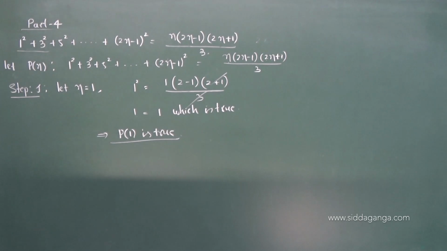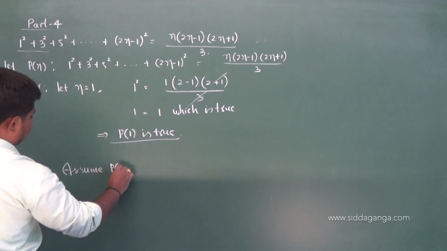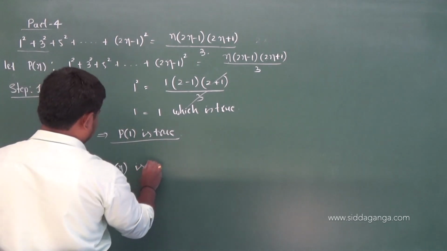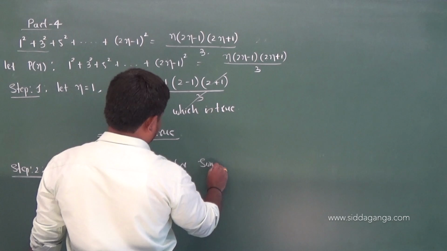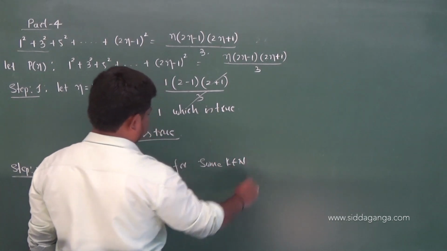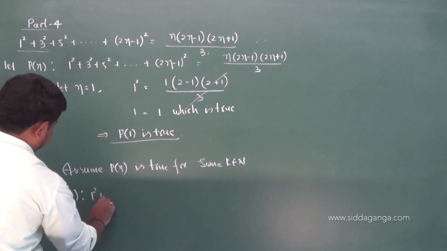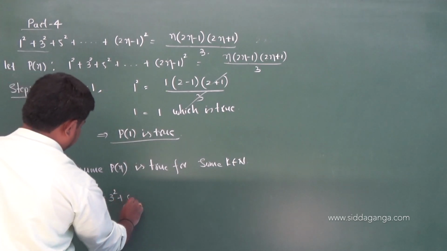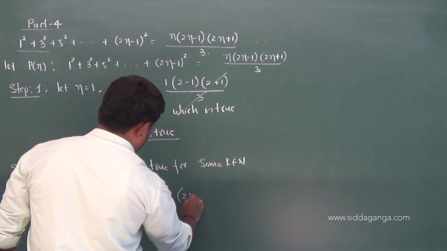Okay. Now step 2. Assume P of n is true for some k natural numbers. That is, P of k is 1 square plus 3 square plus 5 square, so the kth term is 2k minus 1 whole square.